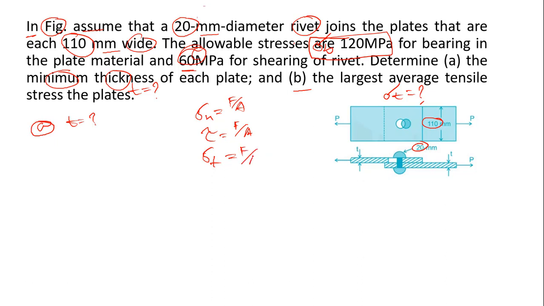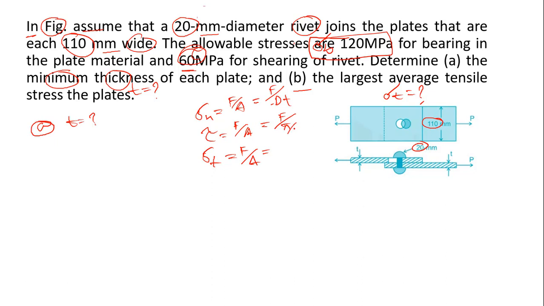But for normal stress, shear stress and tensile stress, different formulas are used. For normal stress, it is F by dt, since the plate has a thickness and the diameter.